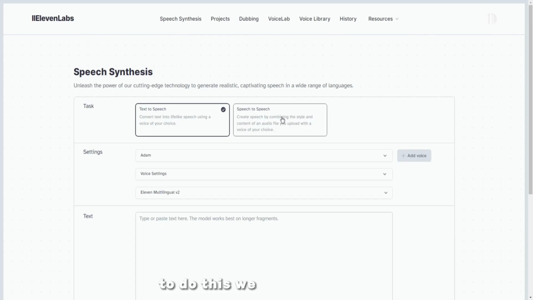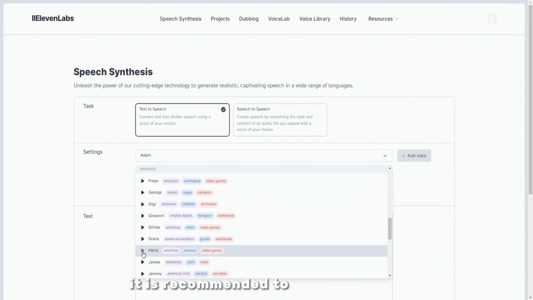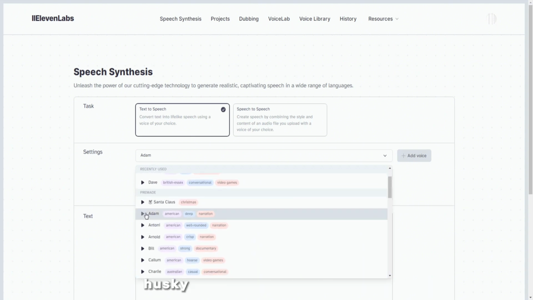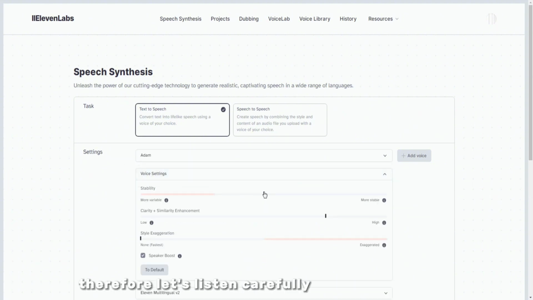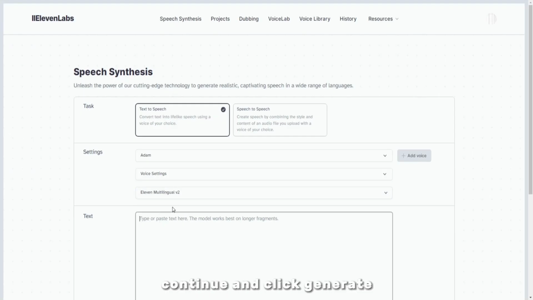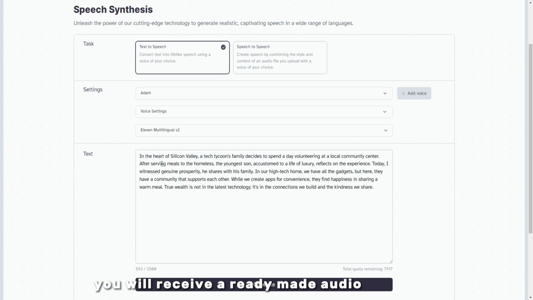To do this, we head to 11 Labs and embed our chosen story into it. It is important to note that in this context, it is recommended to choose a voice similar to that of Adam in order to create a deep, husky atmosphere of inspiration. Therefore, let's listen carefully to the result. Great! Now that you have selected a voice, continue and click Generate. Within a few seconds, you will receive a ready-made audio recording, which can be downloaded by simply clicking the download button.